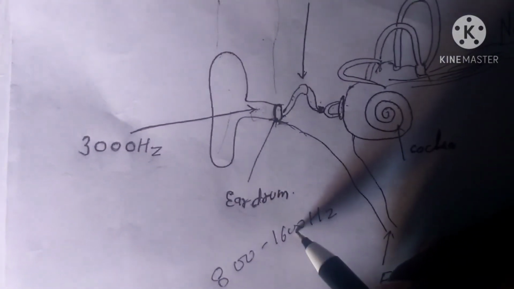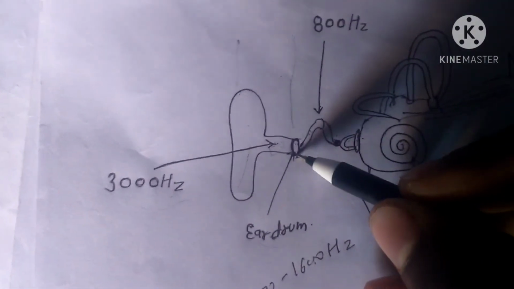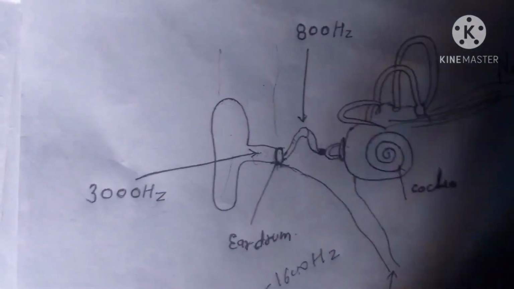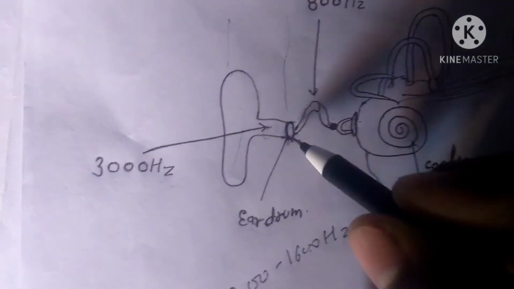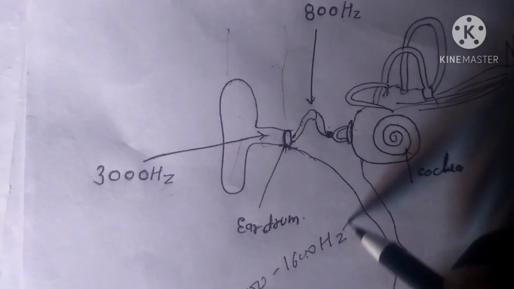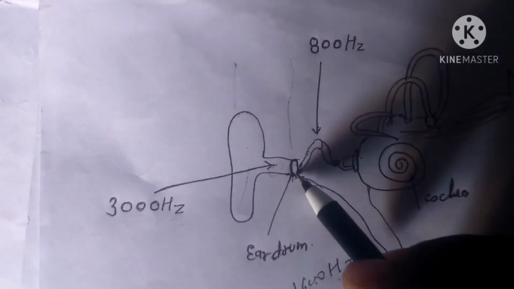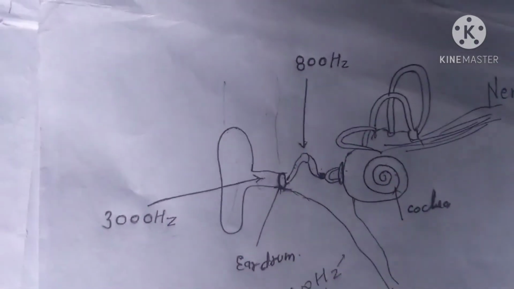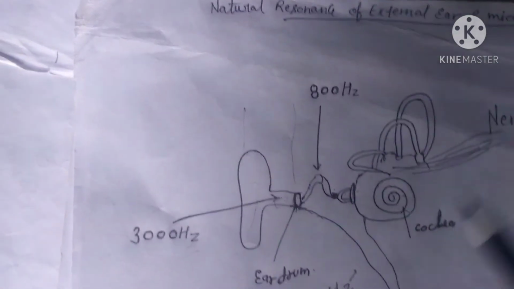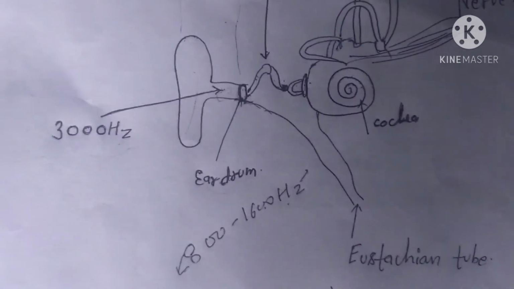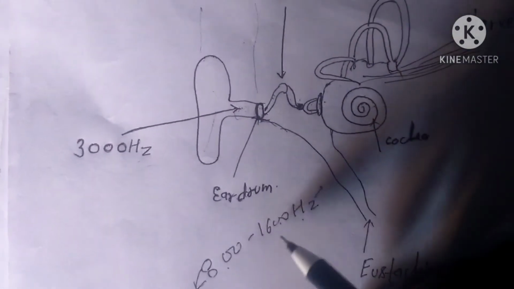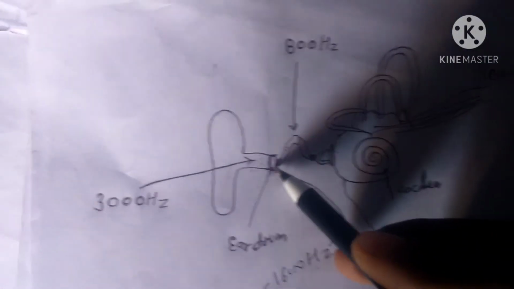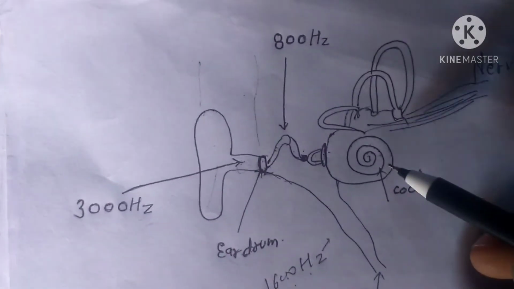If the value for this tympanic membrane is less or greater than this range, then the tympanic membrane does not transmit as efficiently to the inner ear. Here all of these values match between 800 to 1600, so the tympanic membrane easily transmits to the inner ear.